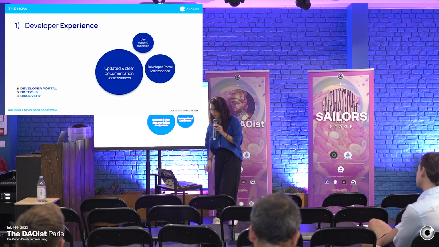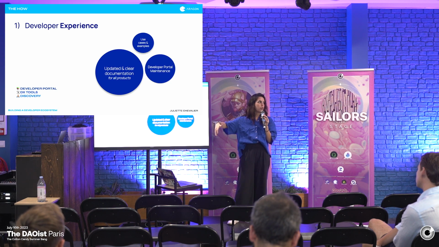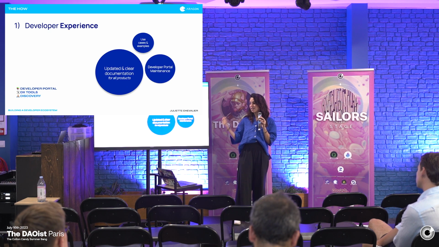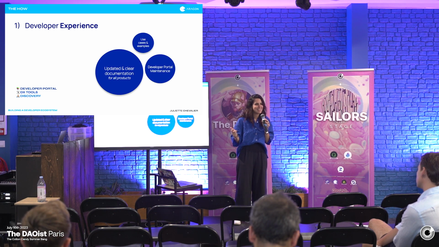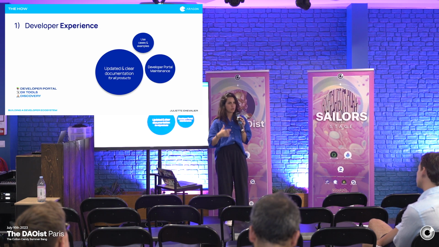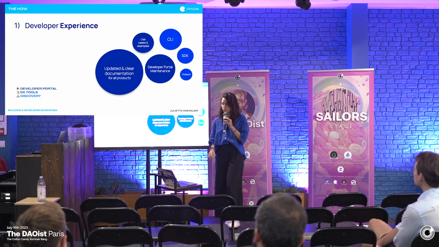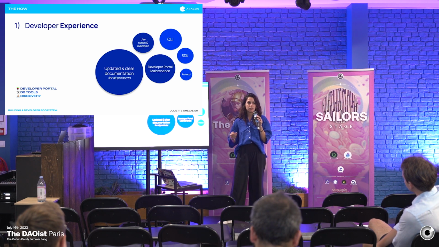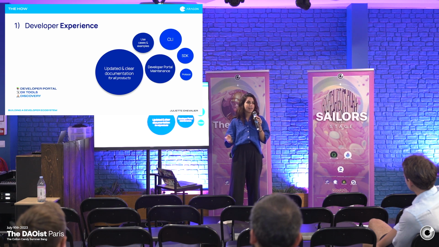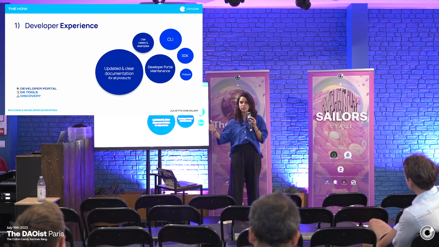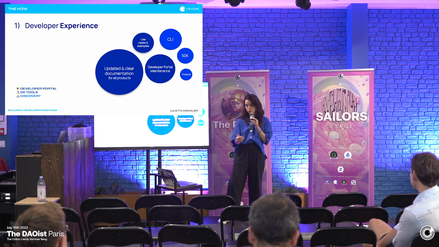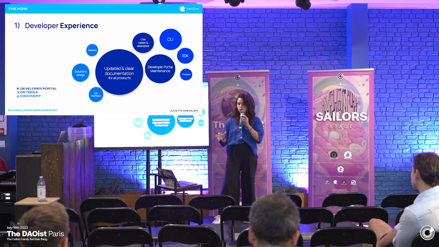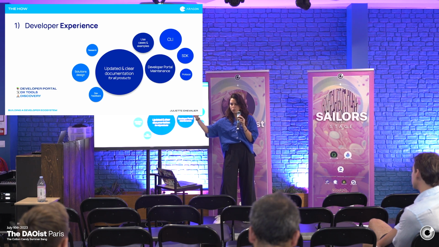And so when we look at that journey, we'll see a few different projects brought out across the different tracks. In developer experience, we're seeing first and foremost, making sure that the documentation is updated, it's clear, the developer portal has a nice design, it's well maintained. There are some examples and use cases who can drive that why closer to home. Then spending some time in the developer experience tooling. This is a CLI, an SDK, whatever type of tooling you're providing to ensure that they're going all the way through the journey.